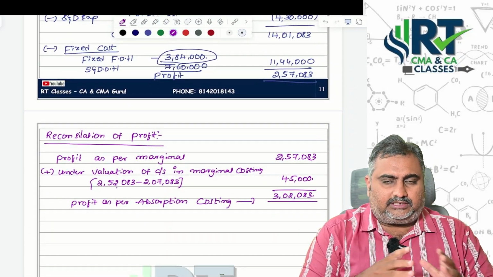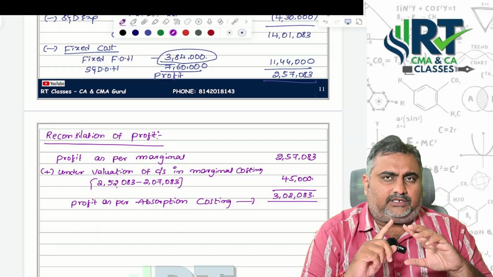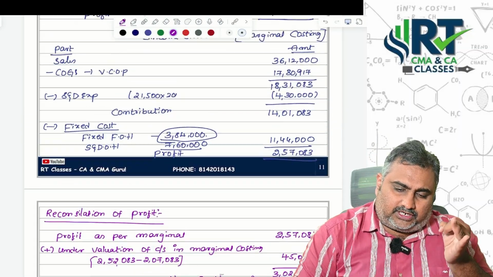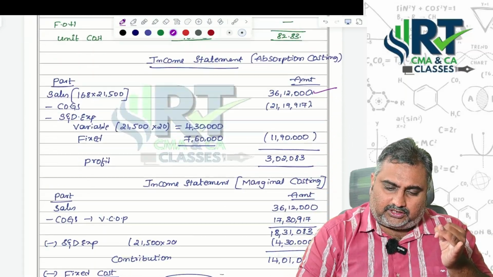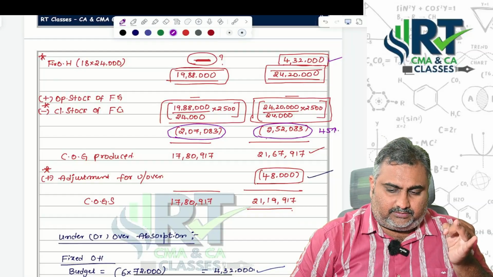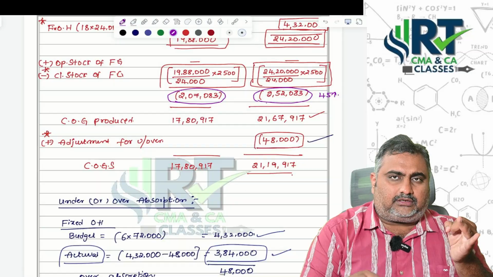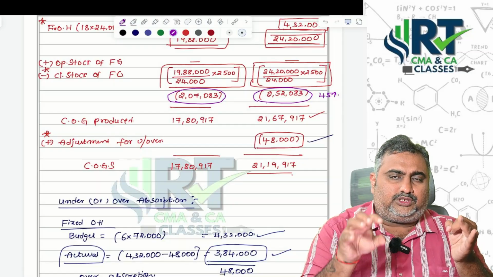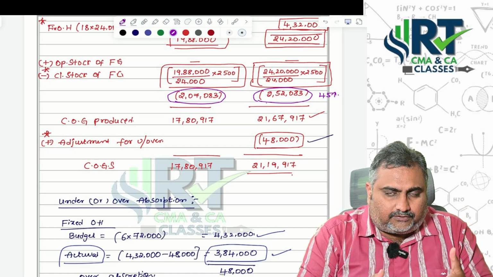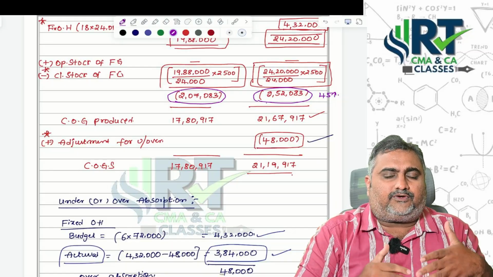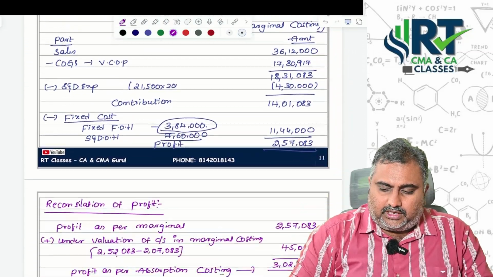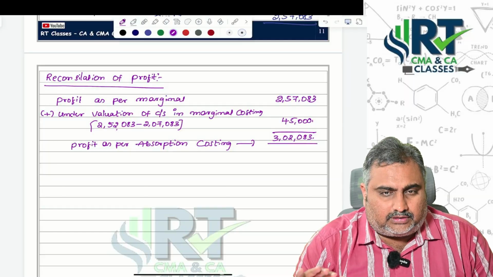Then we did the reconciliation. If you check the entire part, only difference, one is fixed production overhead, second was closing stock. Already fixed production overheads are adjusted here itself in the cost of goods sold itself. That's the reason no need to adjust once again under the reconciliation statement. Your closing stock under marginal costing is 45,000 less than the absorption costing. That's the reason, to get the right profit, whenever you are doing the undervaluation of closing stock, that 45,000 rupees should be added. That's the reason we add back 45,000. We arrived at the profit of absorption costing itself.